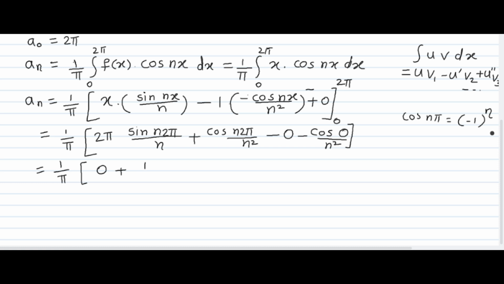Therefore, this becomes 1 upon n square minus this cos 0 is 1 upon n square. So addition is 0. Therefore, we are having value of an equal to 0.